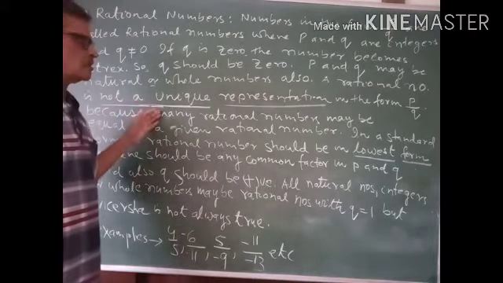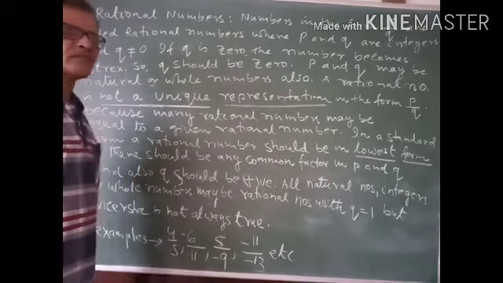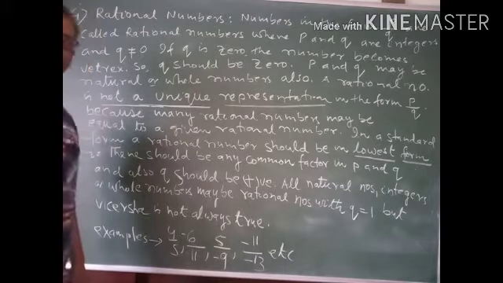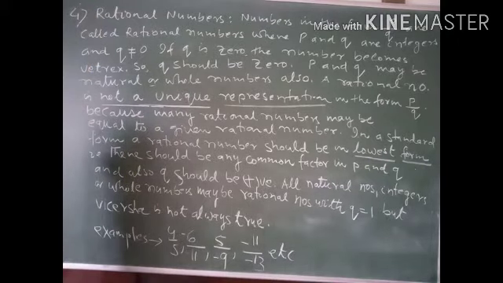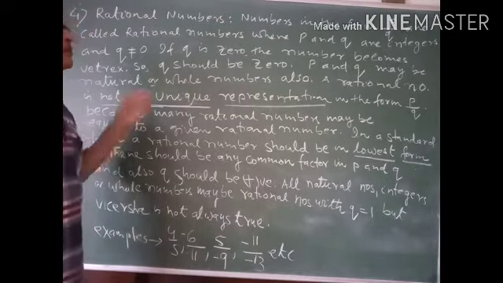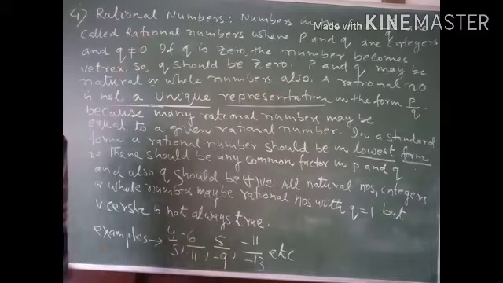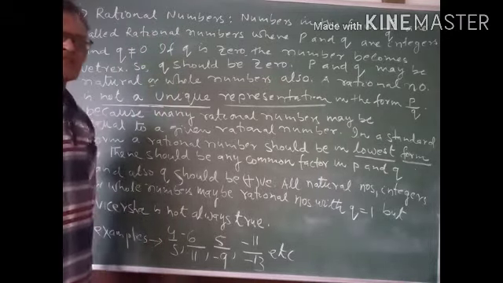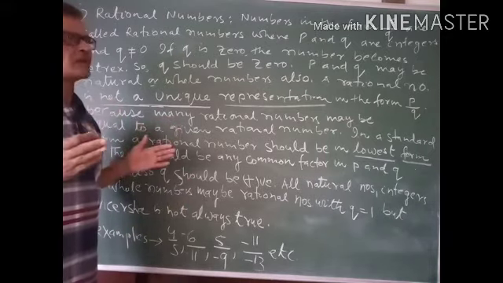Next thing, what should be a standard form of a rational number? The standard form of a rational number is that there should not be any common factor between p and q except one. It means p by q should be in its lowest form.